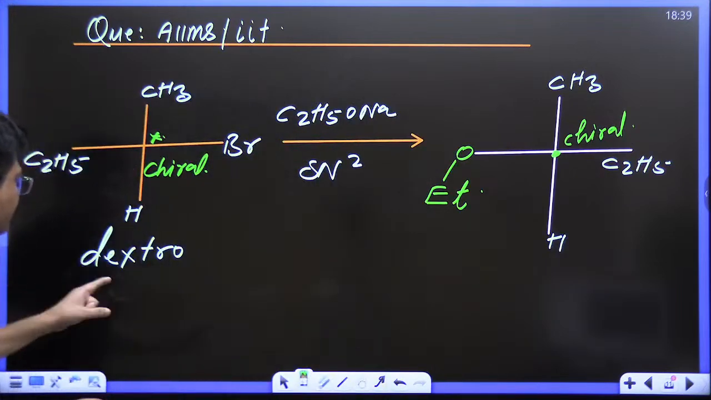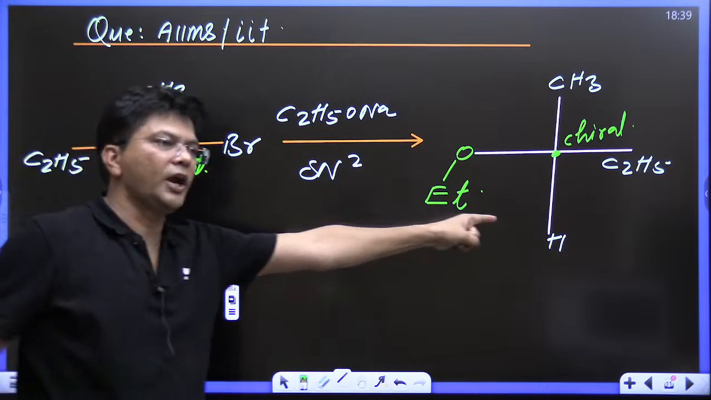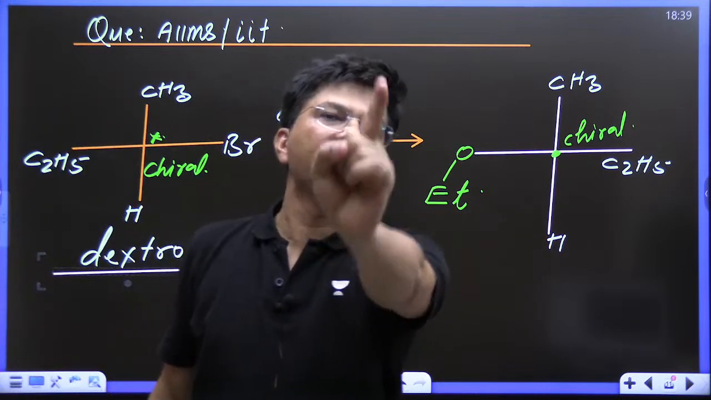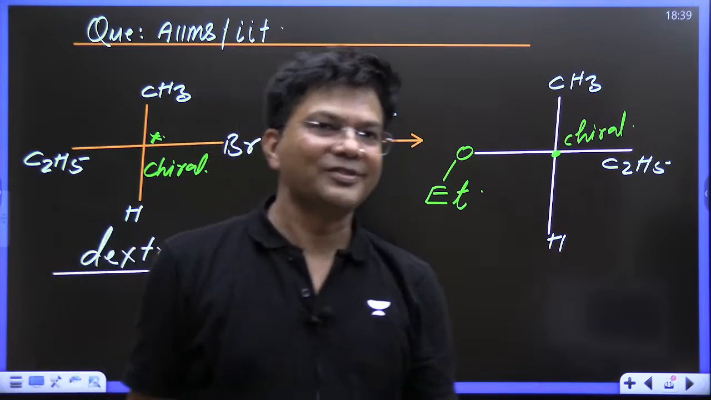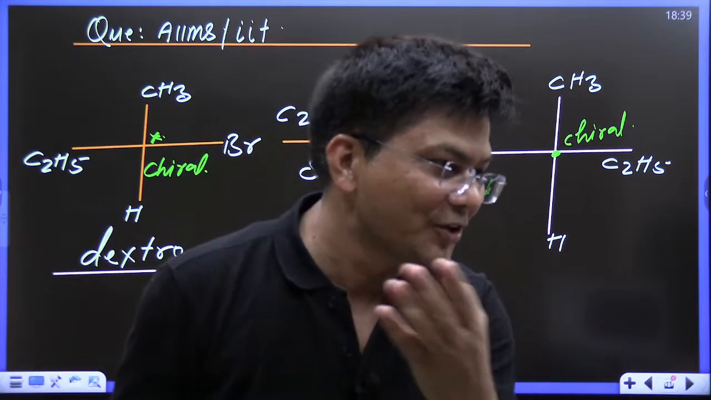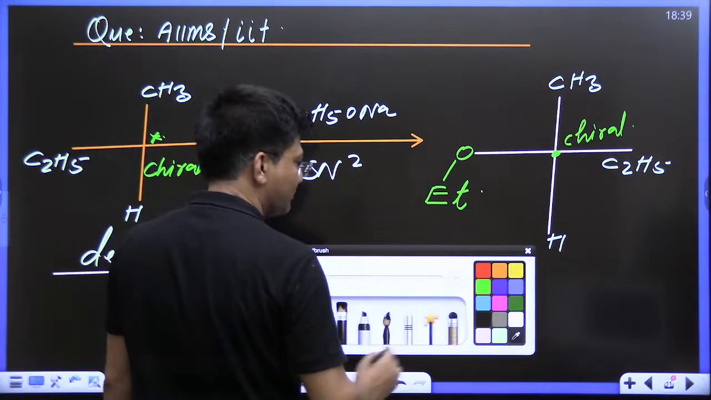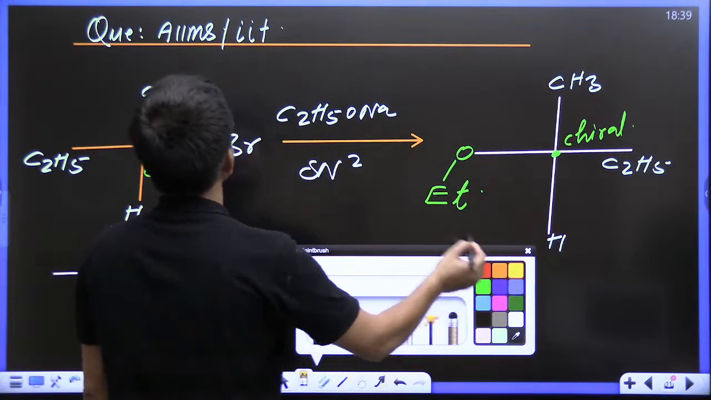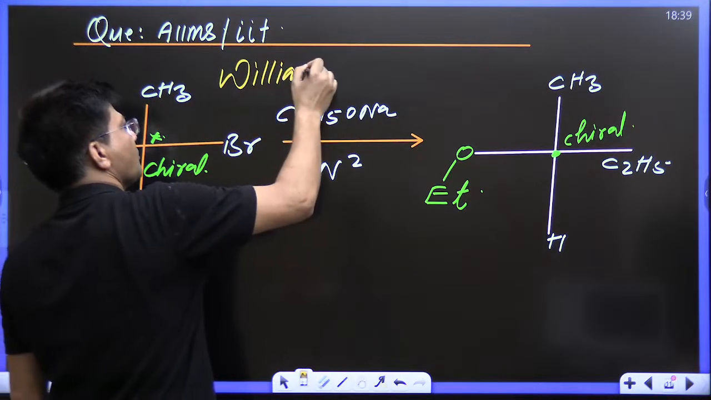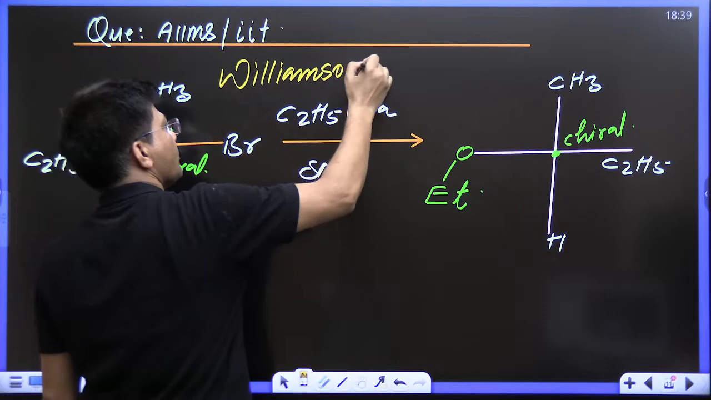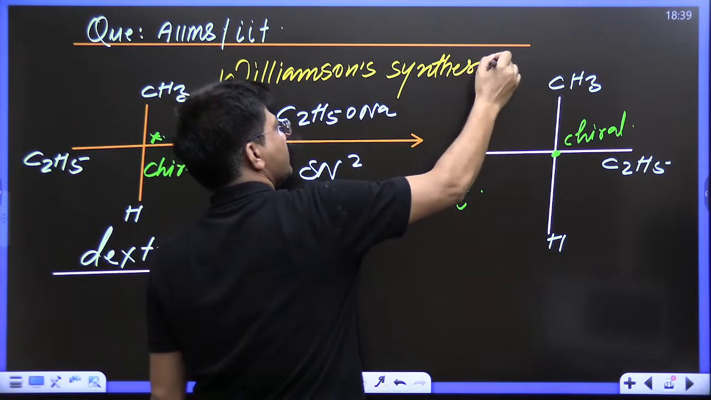But if this is dextro, what do you think the product will be? Do let me know in the chat section. The product will be dextro, levo, or we cannot say. Yeah, this is Williamson synthesis. Oh my God, Jyoti, you know very well. Yes, this is known as Williamson synthesis of ether. I will let you know in detail.